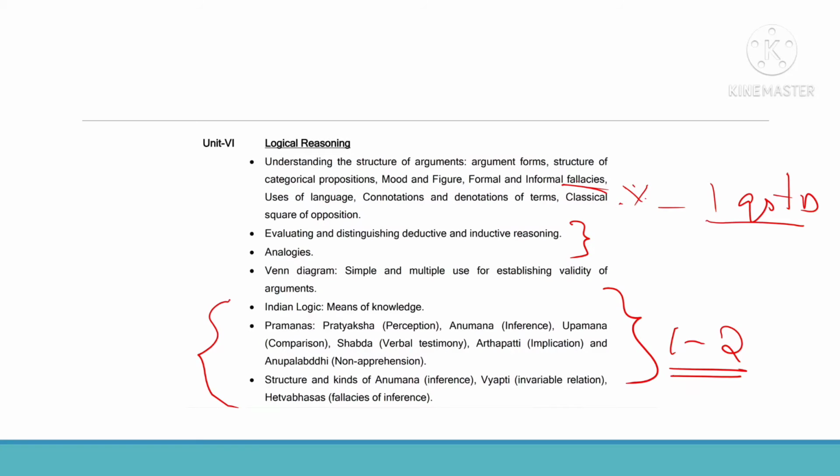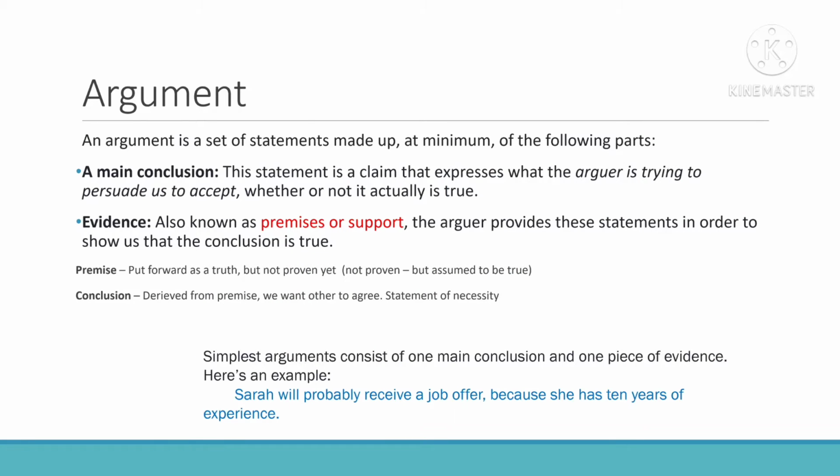So let's start. Let's see what an argument is. An argument is a set of statements, not a single statement, made up at minimum of the following parts. You will have one conclusion anyway. This is what the arguer, the one who makes the argument, is trying to persuade us to accept. He is saying some conclusion and he wants us to accept that.